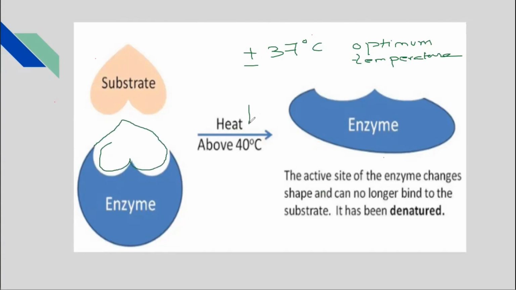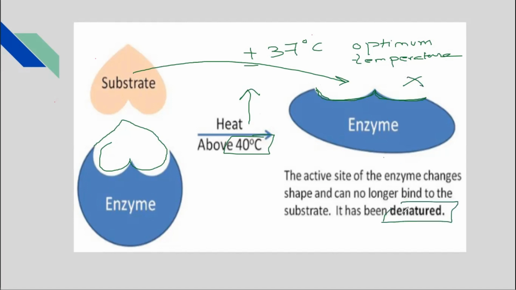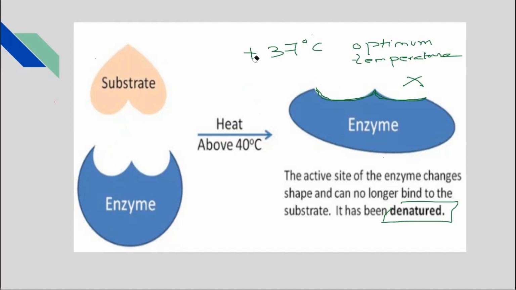So at this temperature, the substrate will fit into the enzyme like this, and the reaction will happen. But if the temperature goes above 37 degrees Celsius, like if it reaches 40 degrees Celsius, the shape of the active site changes. It is destroyed. So the substrate can no longer fit into it. The reaction will not happen. We say that the enzyme is denatured. The meaning of denatured is destroyed. The enzyme is destroyed. Why?